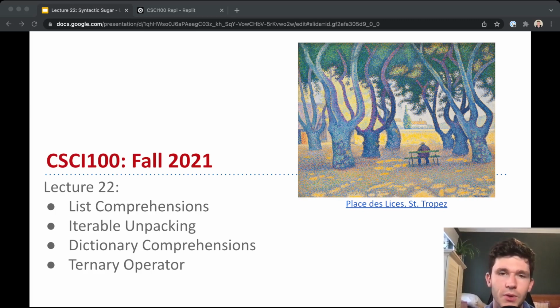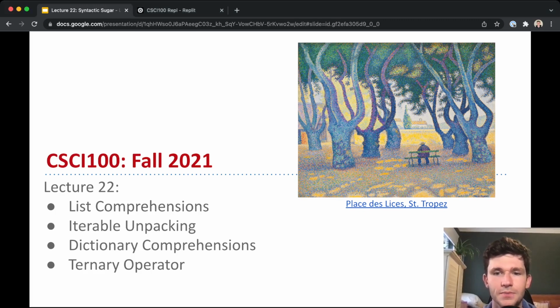In this lecture, we're going to be learning about syntactic sugar. And I'll talk more about what that term means, but I want to make sure that today you come away with an understanding of how to use list comprehensions, how to use dictionary comprehensions using iterable unpacking, and how to use the ternary operator.